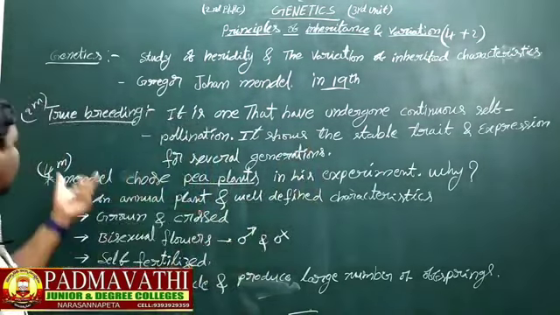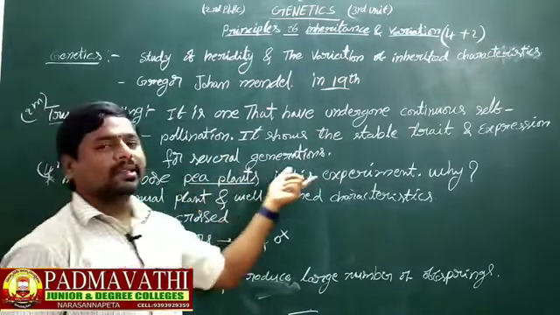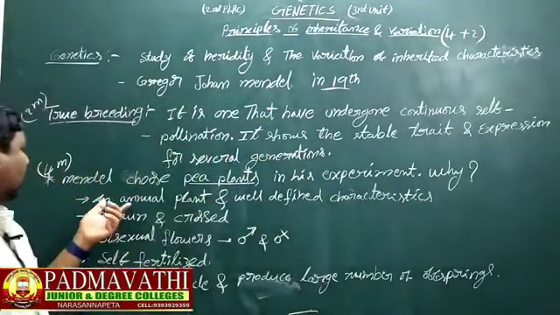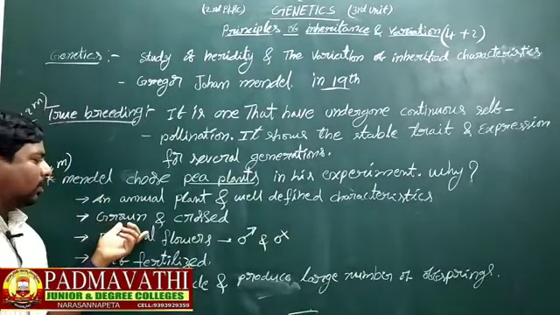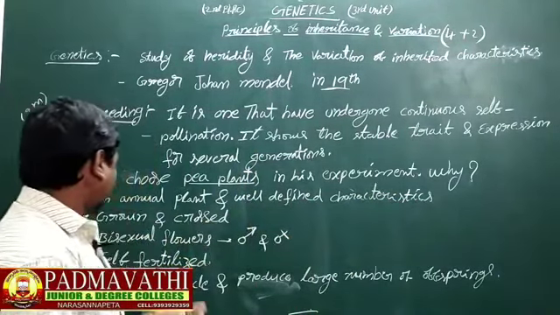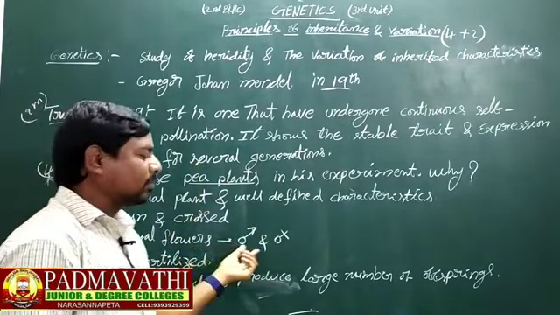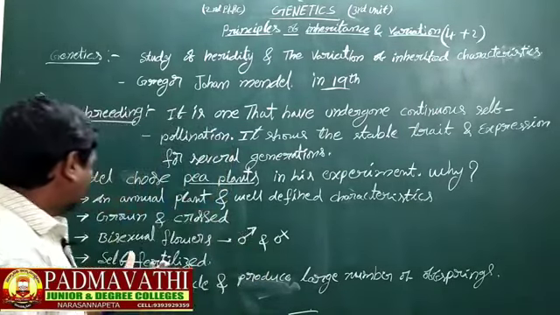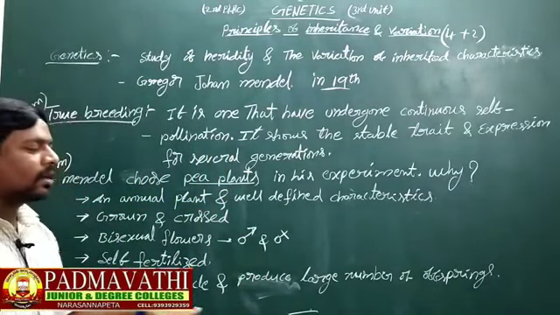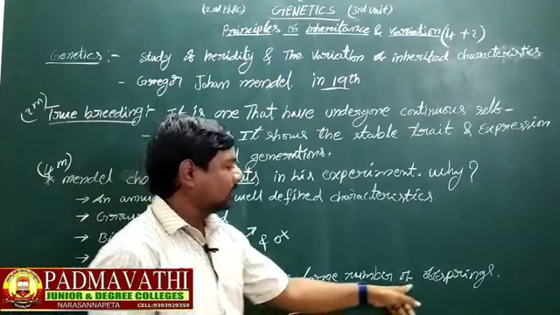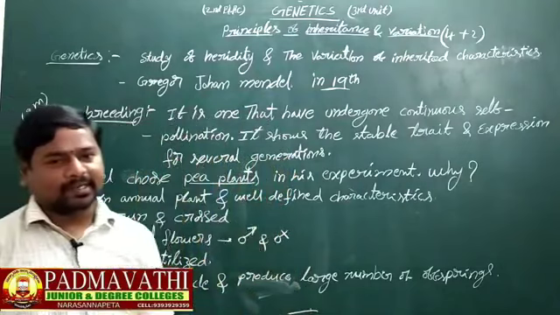It is a very, very important 4 marks question. Mendel chose pea plants in his experiment. Why? Because it is an annual plant with well defined characters, it can be grown and crossed easily, it has bisexual flowers containing both male and female sex organs, it can be self-fertilized, and it has a short life cycle and produces a large number of offsprings. So, Mendel chose pea plants.